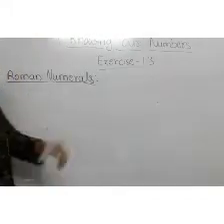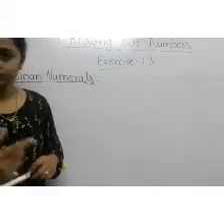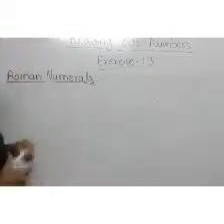Let's now learn Roman numerals. The Hindu-Arabic numeration system uses 10 digits.